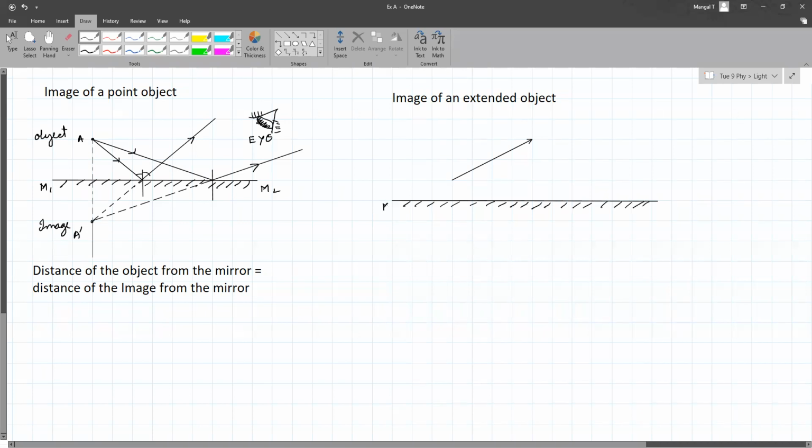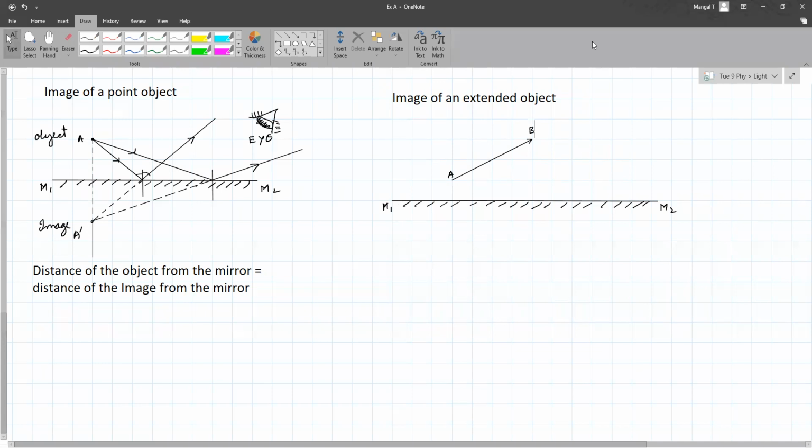A point object means a dot basically. Now here, this is an extended object. An extended object is nothing but a lot of points taken together. We are going to see how to draw the diagram of an extended object like this.